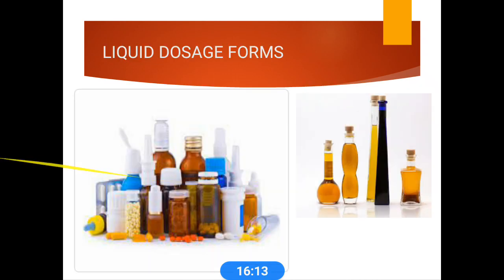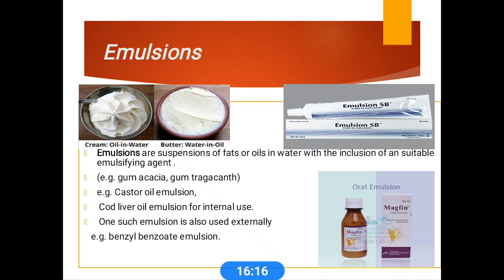Next we come to the liquid dosage forms. Emulsions, these are mainly oil in water or water in oil. These are suspensions of fats or oils in water, with inclusion of suitable emulsifying agents like gum acacia and gum tragacanth. Best examples are castor oil emulsion and cod liver oil emulsion, used internally, and benzyl benzoate emulsion, which is usually used externally.